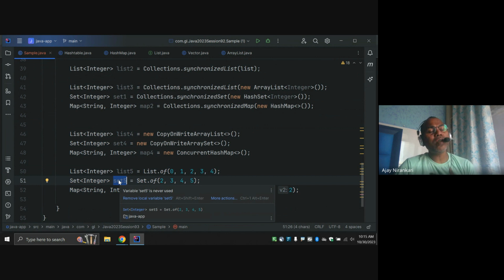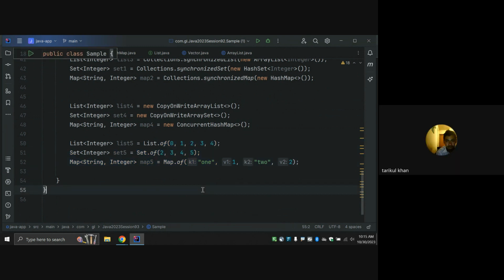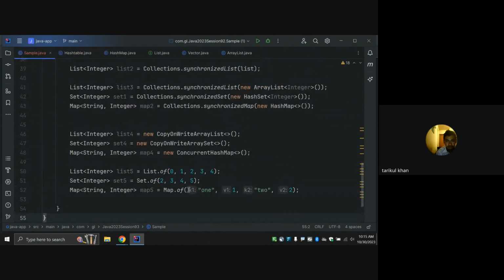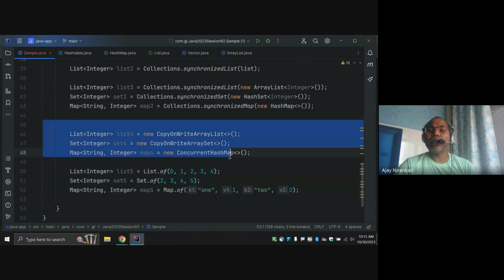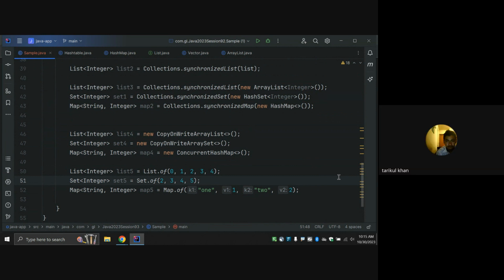That means you can freely use these list, set, and map collections in a multi-threaded environment, because these are all immutable classes. No one can mutate the value. So these are multi-thread safe. So you can see there are different ways to get thread safe classes.